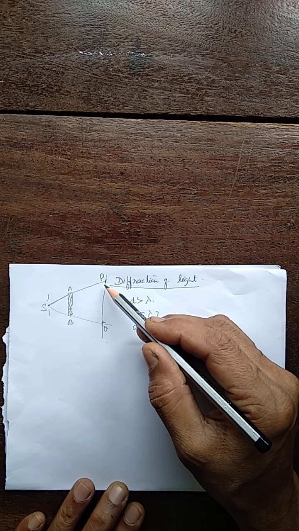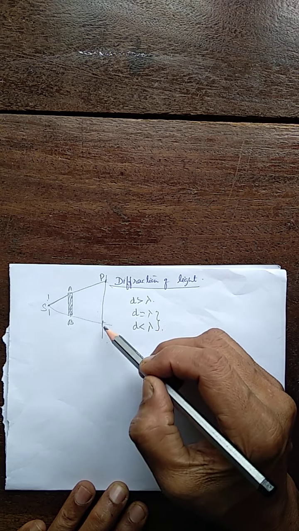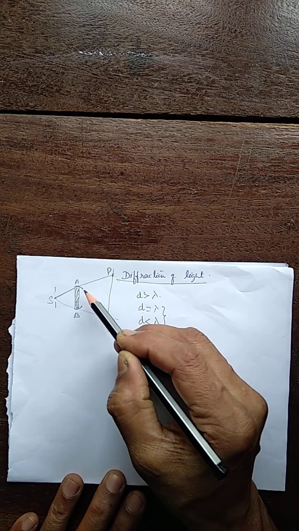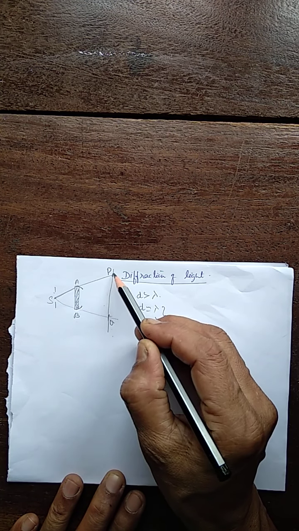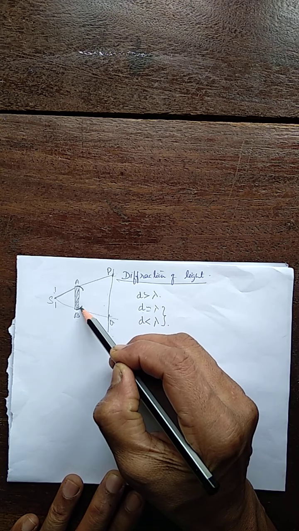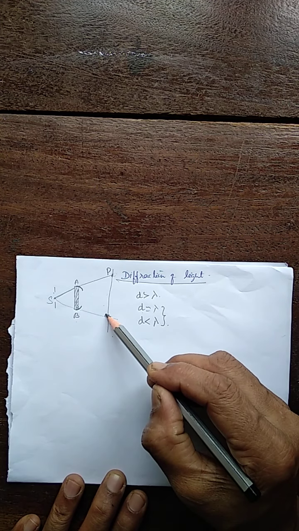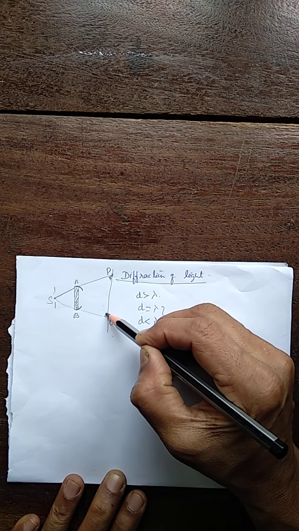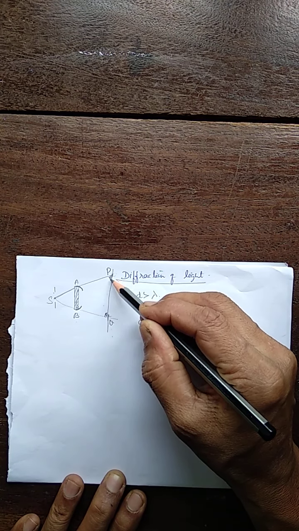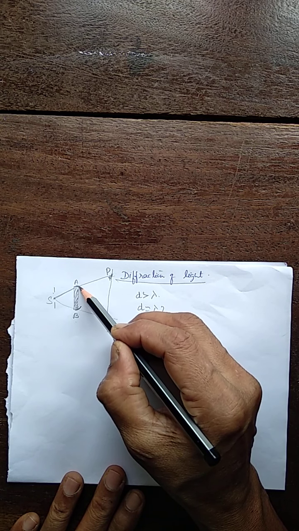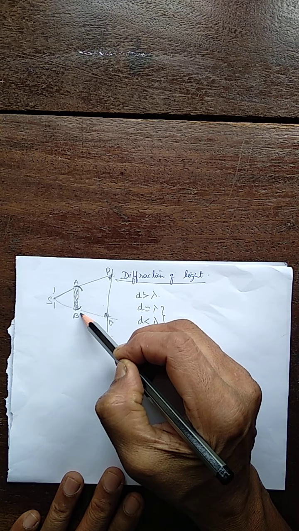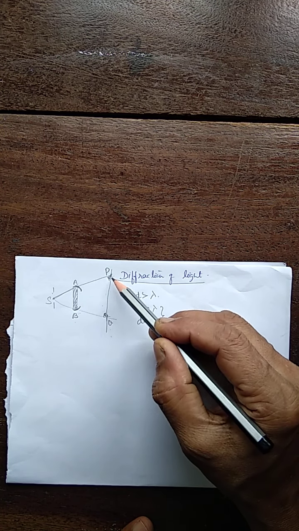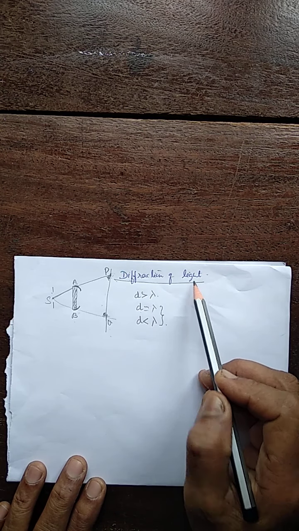How is it possible? How can light enter into the geometrical shadow region? This is possible only when light could bend around the edges. If light bends this way, instead of traveling in a straight line, only then is it possible for light to enter the geometrical shadow region. So the appearance of light in the geometrical shadow region says that light must have bent around the edges. This bending of light around the edges of an obstacle and hence spreading of light in the geometrical shadow region is called diffraction of light.